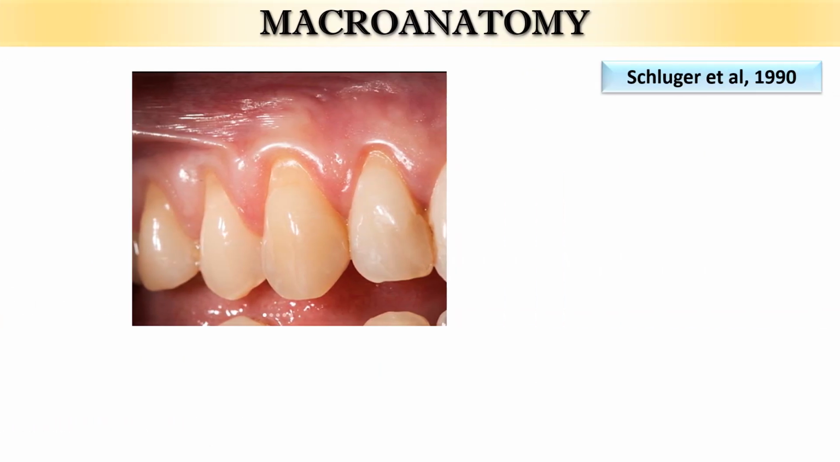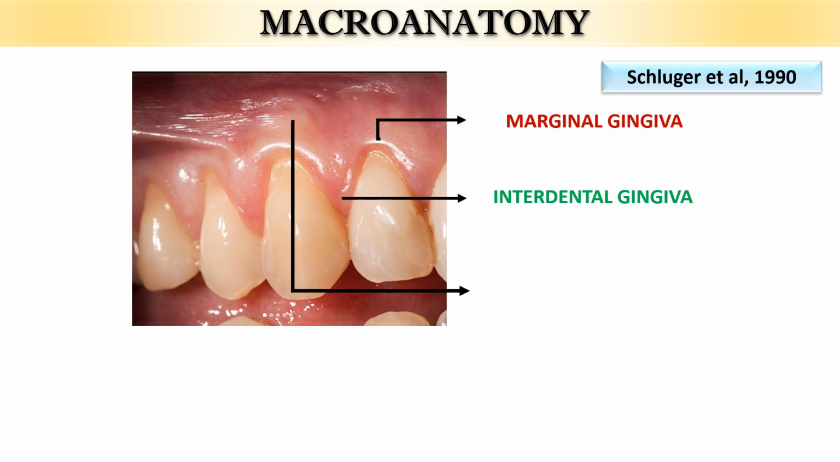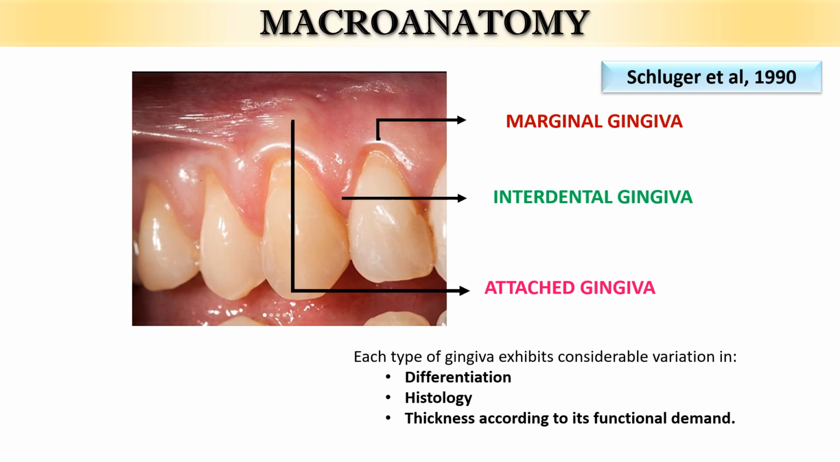Now let's see the macroanatomy. Schluger et al. in 1990 divided the gingiva anatomically into three parts. First is the marginal gingiva, then the interdental gingiva, and then the attached gingiva. These three structures show variations in differentiation, histology, and thickness based on their functional demand.